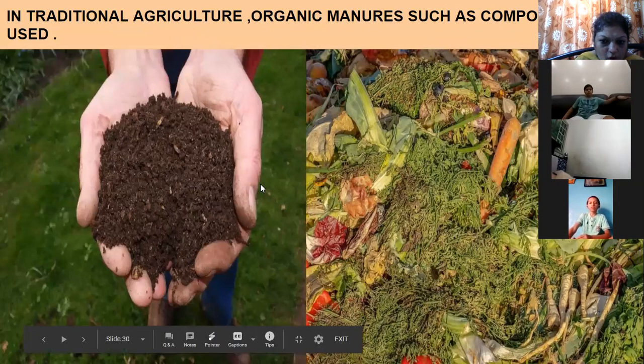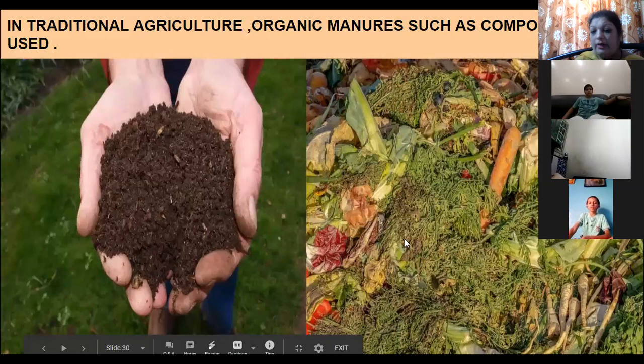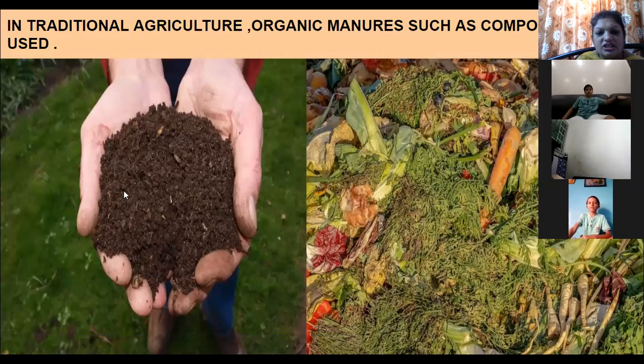This is a compost which is prepared with the help of the green waste, with the help of the manure. What is prepared? A compost is prepared, and this compost is natural fertilizer which is used for the crops, which is used for the plants. This is traditional agriculture. Organic manure such as compost is used. This is known as compost, organic manure.